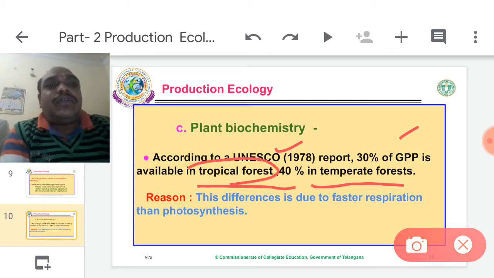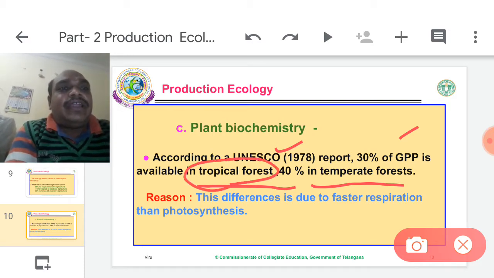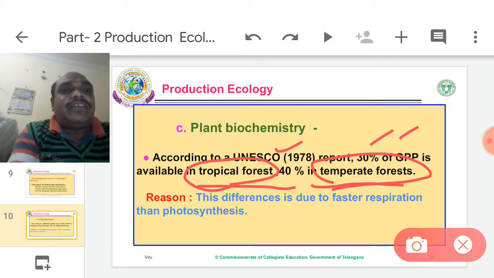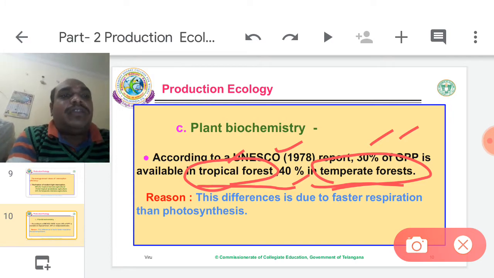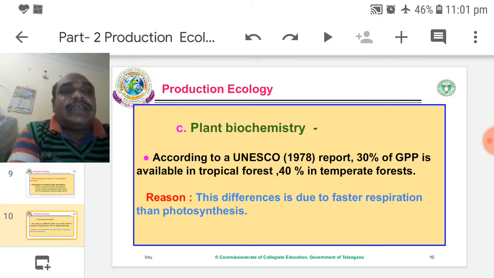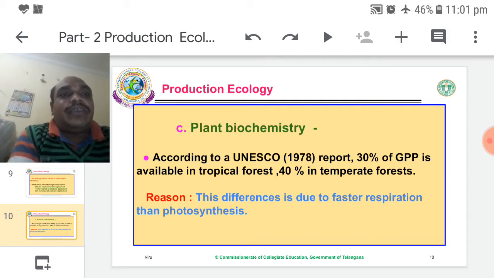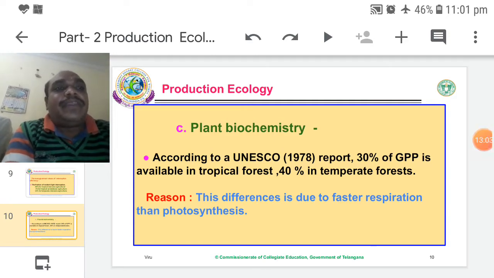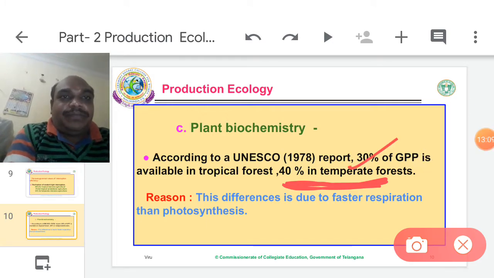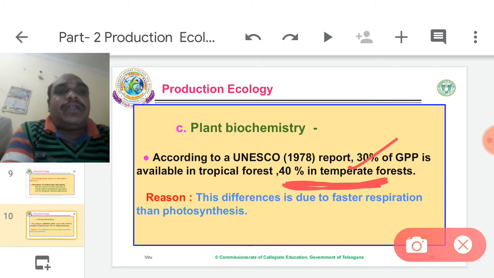Tropical forest is located at the equator line, temperate forest far from the equator line. So temperate forests retain more gross primary production than tropical forests.